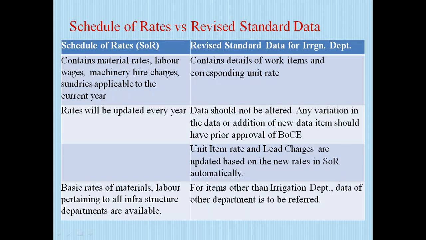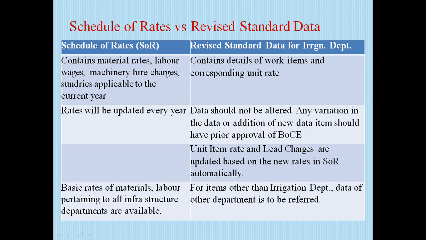Schedule of rates versus revised standard data. SR contains materials, material rates, labor wages, machinery hire charges, and is applicable to the current year. Standard data contains details of work items and corresponding unit rate. SSR rates will be updated every year. Standard data should not be altered.